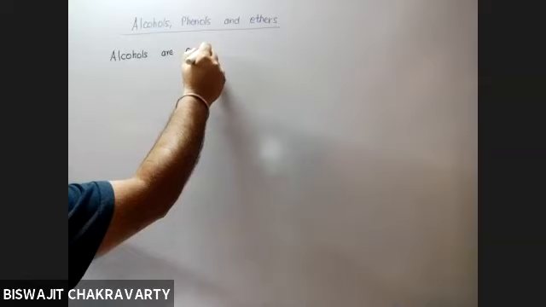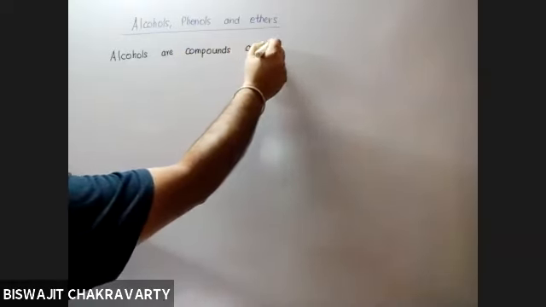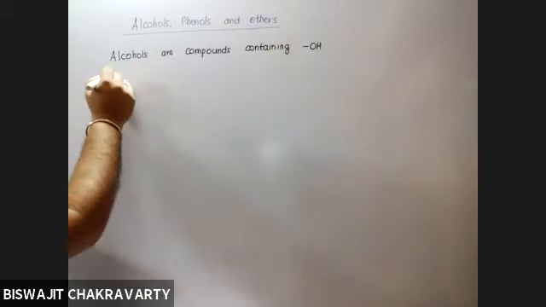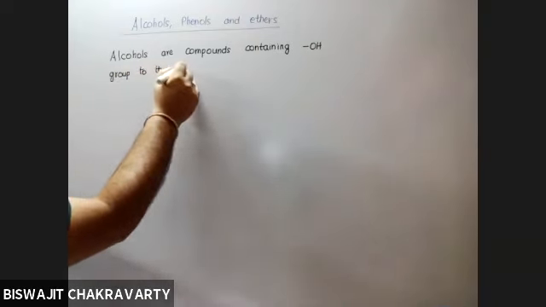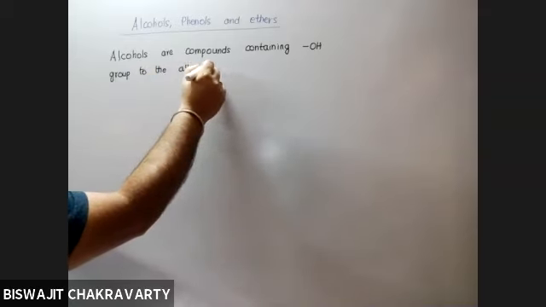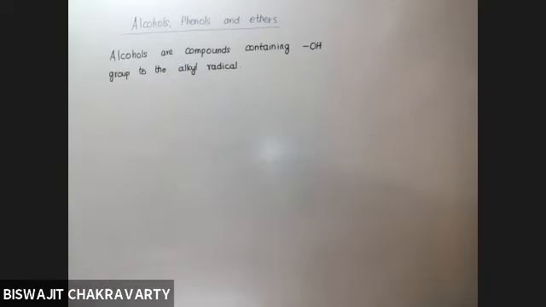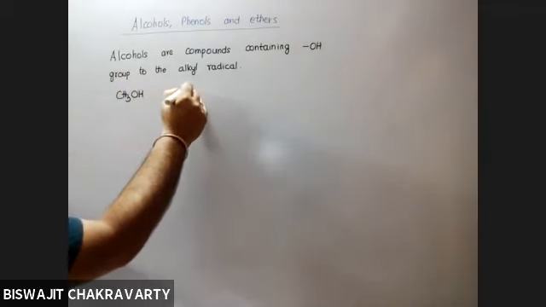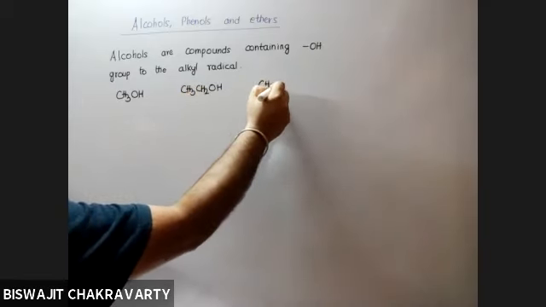compounds containing OH group attached to the alkyl radical. Say for example, we have methanol, ethanol, propanol, etc.